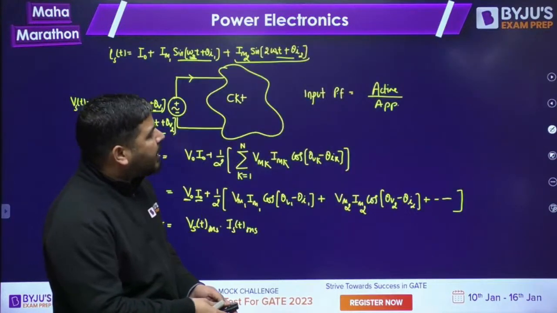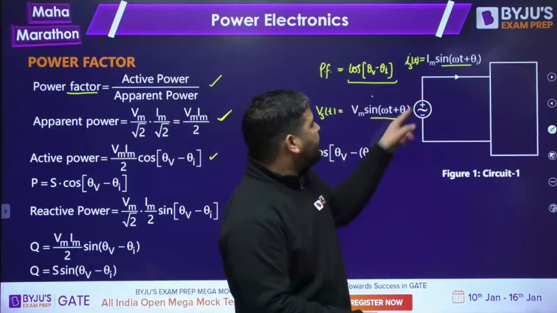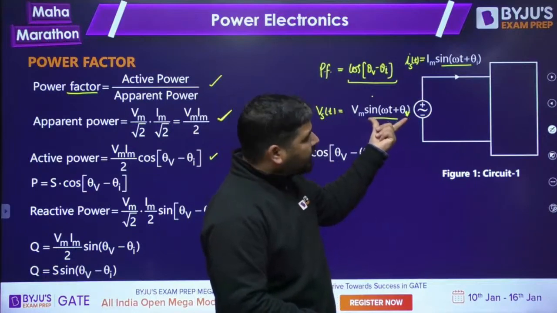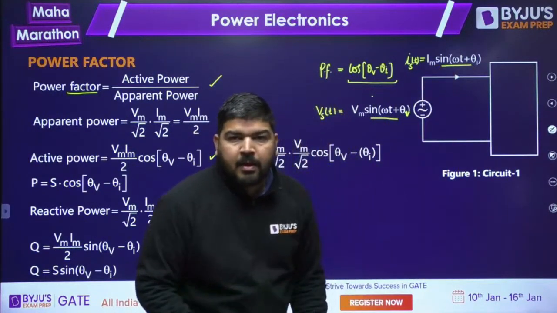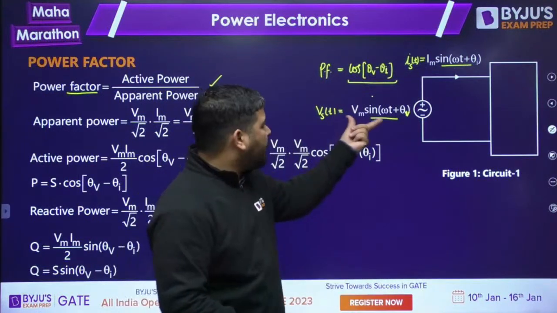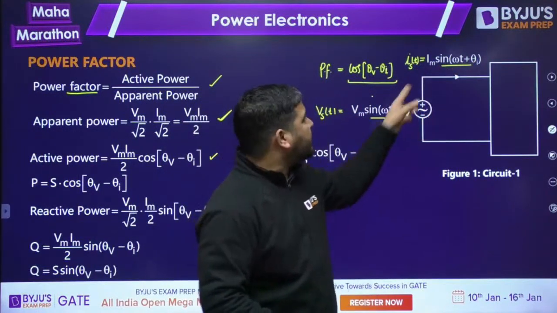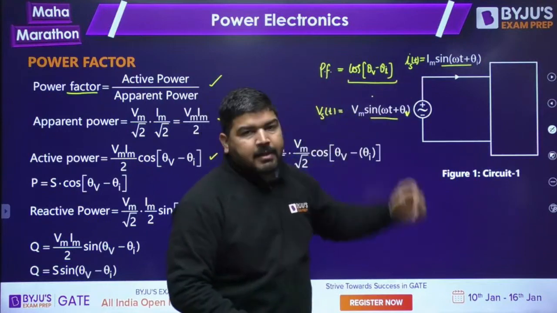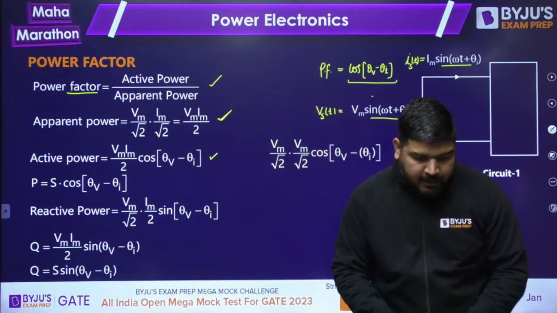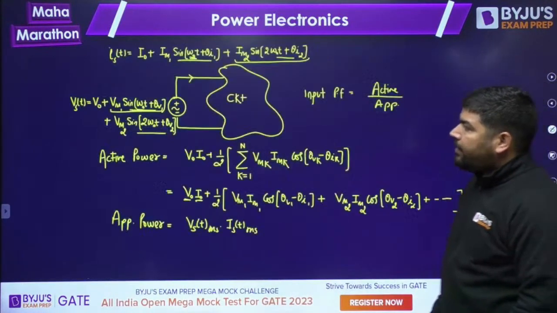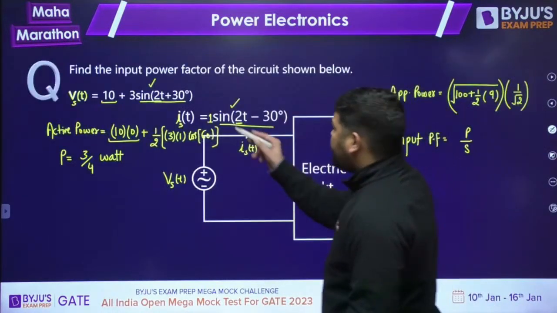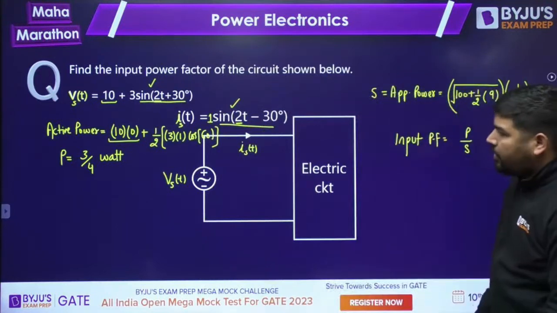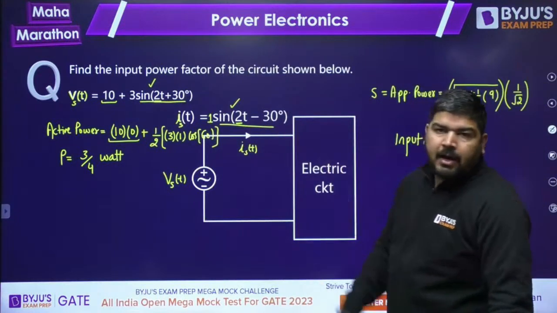Cos of theta v minus theta I is valid only in case you have one component in voltage and the same frequency component in current. There should be only one component in the voltage and one component in the current, and the frequency has to be the same. Then only you can say that the input power factor is cos of theta v minus theta I. Otherwise you can't say that. Whenever you have harmonics like this, you have to solve it like this. I hope it is clear.